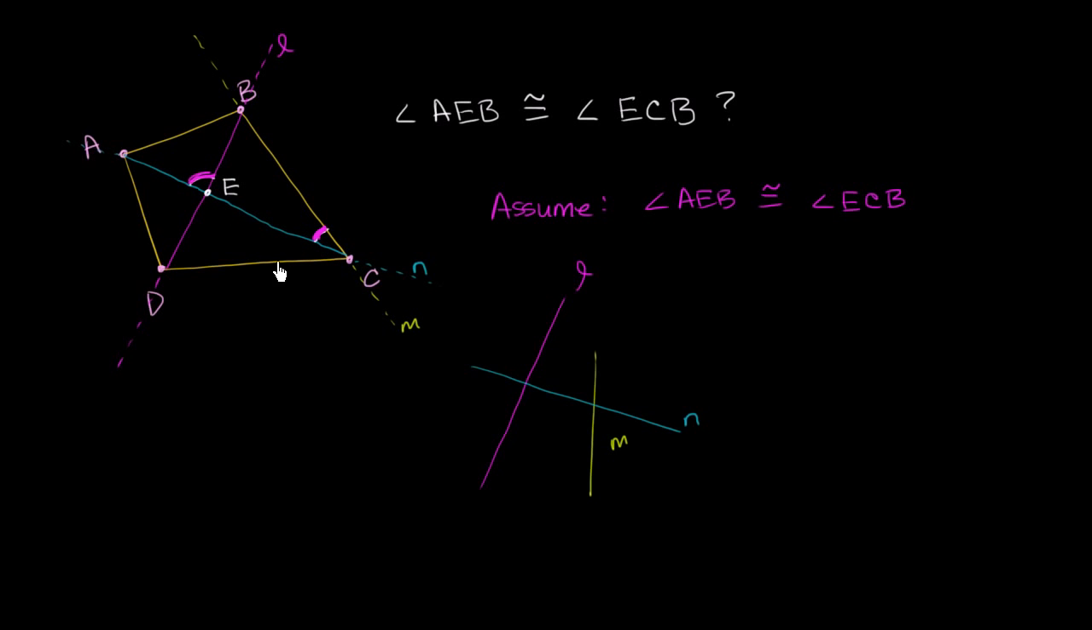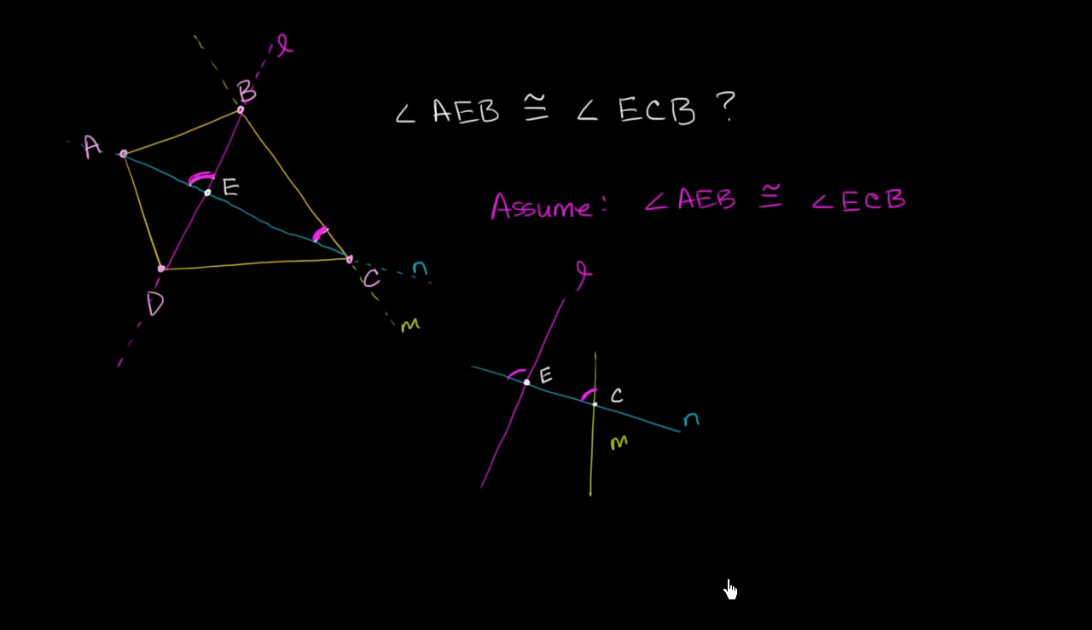Well, point E is just where N and L intersect. So this right over here is point E. And point C is where lines N and M intersect. So this is point C. So this assumption that we're making from the get-go is saying that this angle, AEB, in that same magenta, is congruent to this angle, ECB. These angles are these angles right over here.